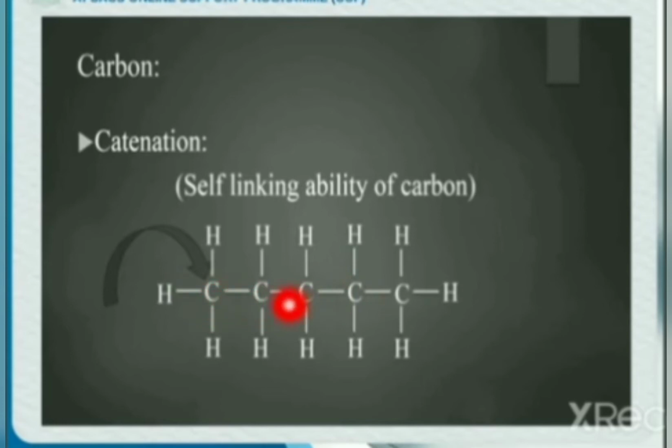These single lines show that each carbon is sharing one electron with each other, and the remaining 3 electrons are shared with hydrogen. This kind of representation of elements is termed as a structural formula. It means it is showing the structure. Carbon is bonding with hydrogen. This self-linking property of a carbon atom with itself is termed as catenation. Due to this catenation, we have millions of organic compounds in the world.